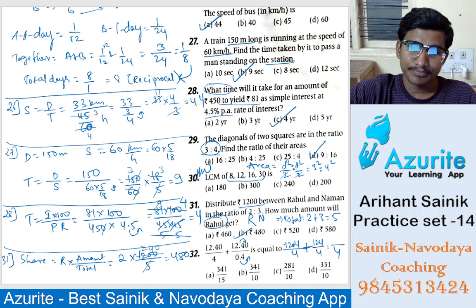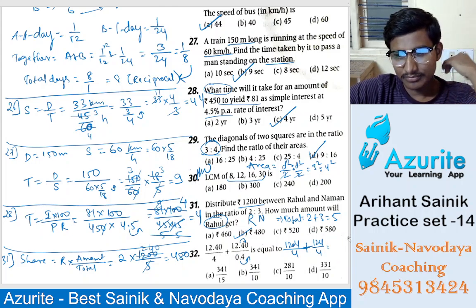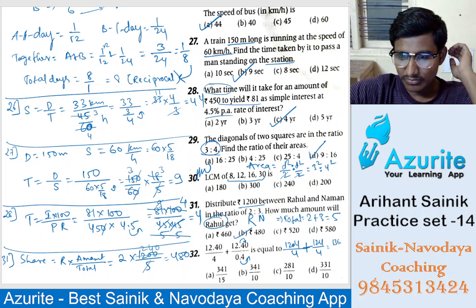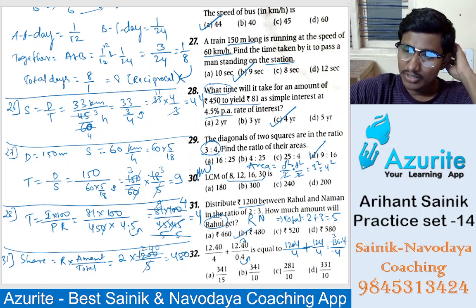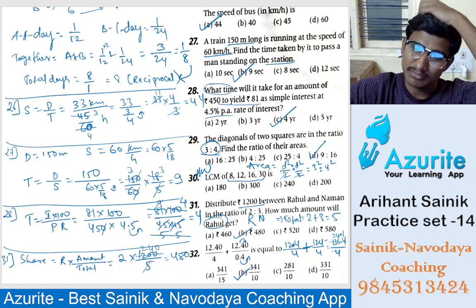124 plus 12, how much? 136.4. Then 136.4 divided by 4. You cancel with 4, then you write the answer. Will you do it? So 4 3s are 12, remaining 1, 34. 4 4s are 16, 1. So 341 is the answer. Divided by 10, because 1 point will shift, so it will be 341 by 10 answer. Okay?